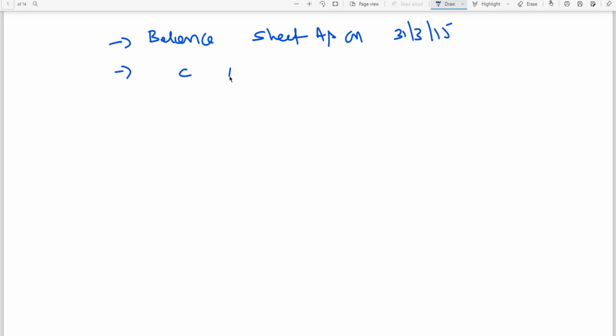We have been provided the information of the balance sheet as on 31st March of A and B. I'm only writing a few important points for tutorial explanation, and the remaining things you can see in the balance sheet provided. C is admitted on 1st April 15.